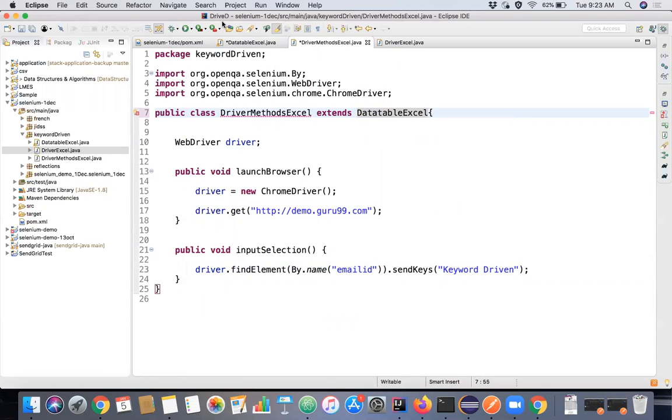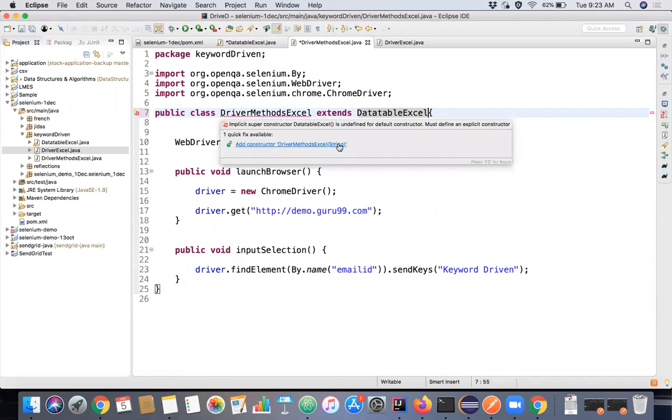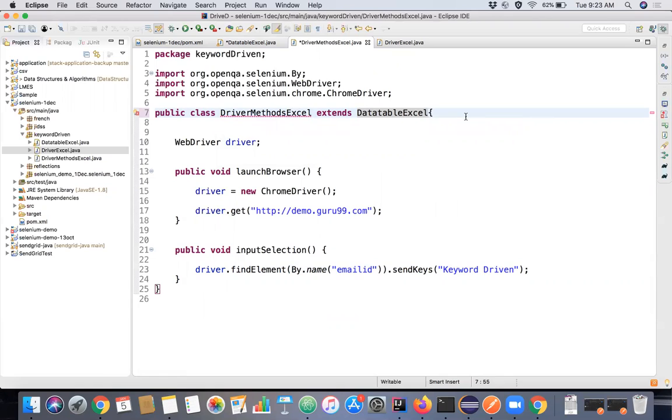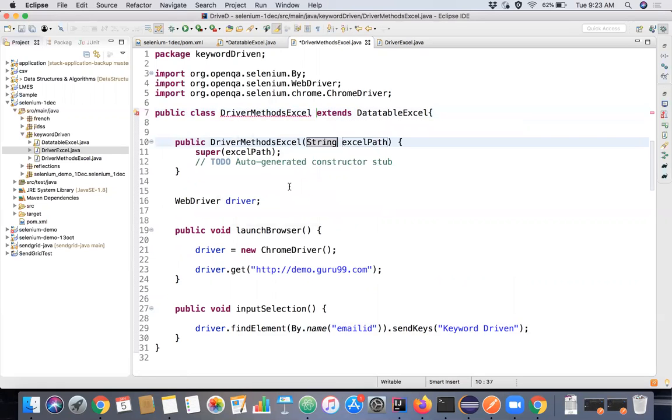By extending this, we just want to invoke that constructor. By extending this, we can use these methods directly inside our class itself without creating an object. Right? That is also possible. So the options are unlimited once you design something like this. If you want to extend, you just have to invoke this constructor by calling super. That's it. So the options are up to you. It is unlimited, just how you want to do things, how you want to design your framework.